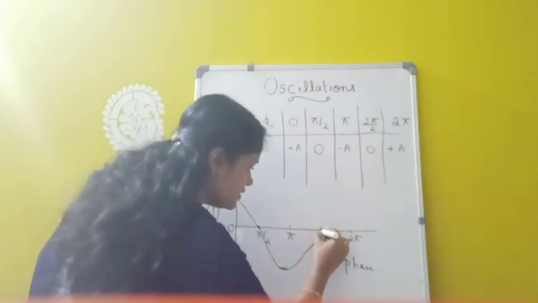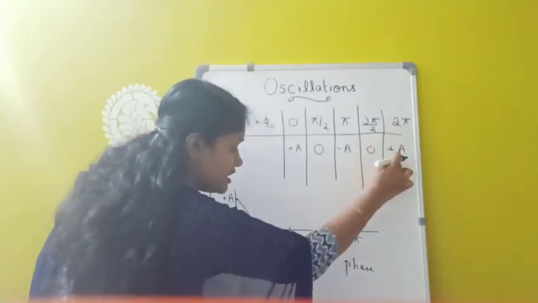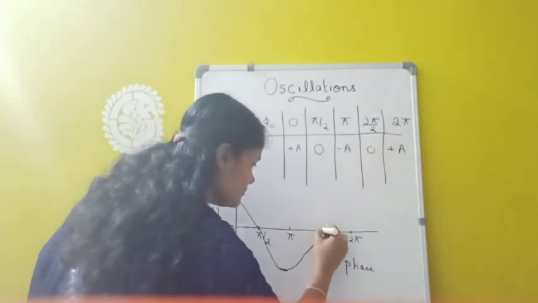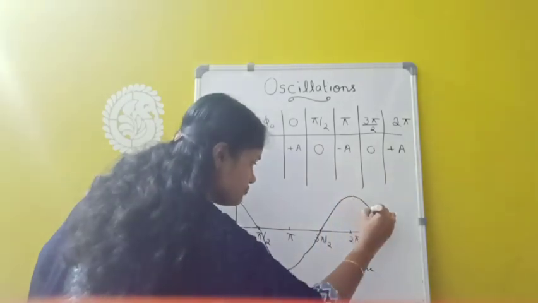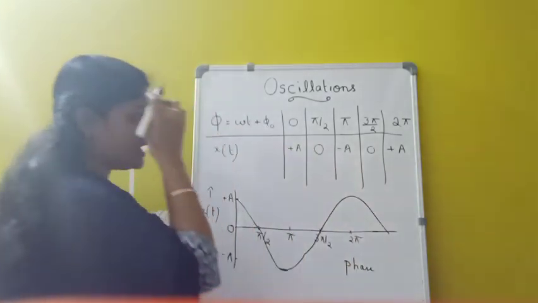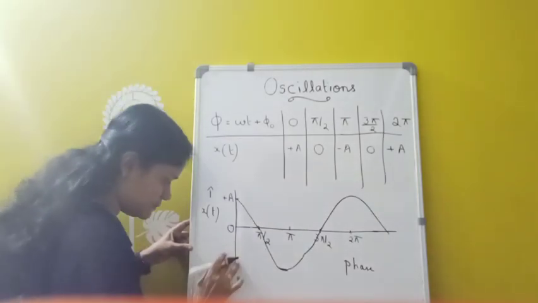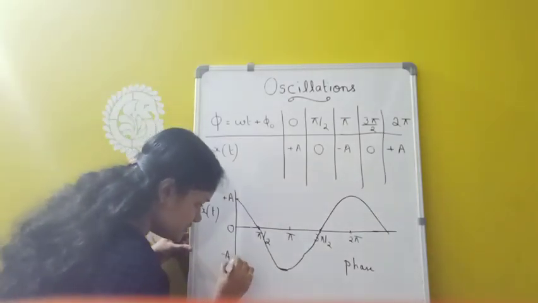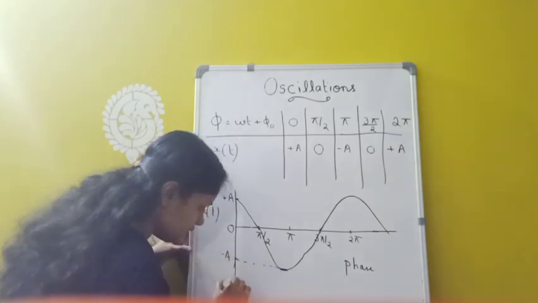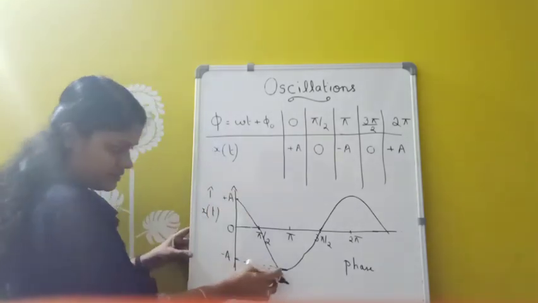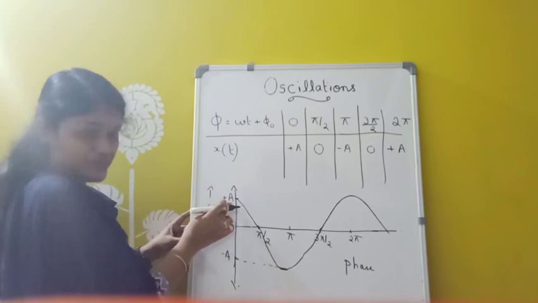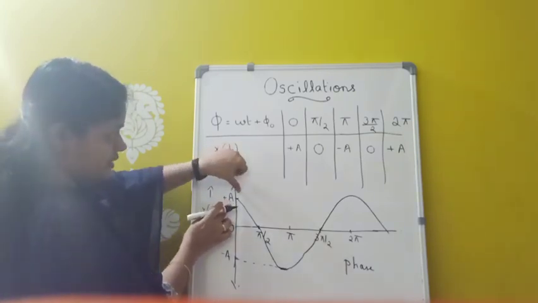And again when it comes to 2 pi, what about the amplitude? Plus a. So like this the graph will go. At this pi, the amplitude is minus a, the negative maximum, the negative amplitude. And this is plus a. So the graph starts from here.